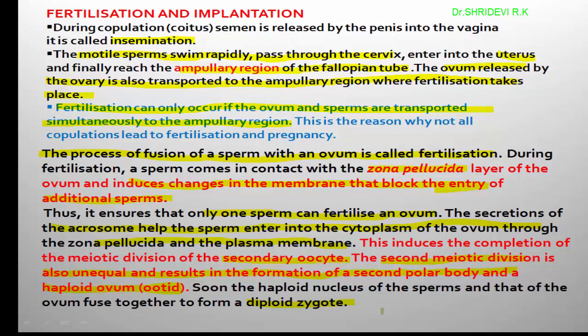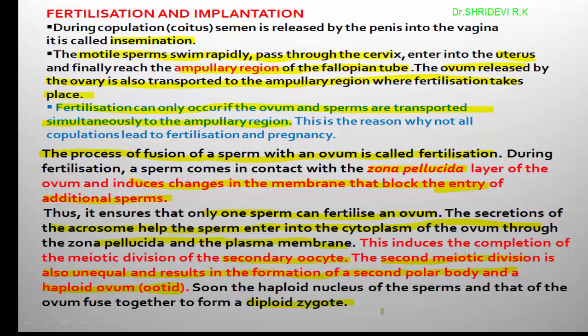Once again, I would like to revise the things. Before fertilization, insemination is required in human beings, and during insemination, the semen is released into the vagina. Motile sperms pass through the cervix, reach the uterus, and finally reach the ampullary region of the fallopian tube. At the same time, the egg should also reach the ampullary region of the fallopian tube where the fertilization takes place.